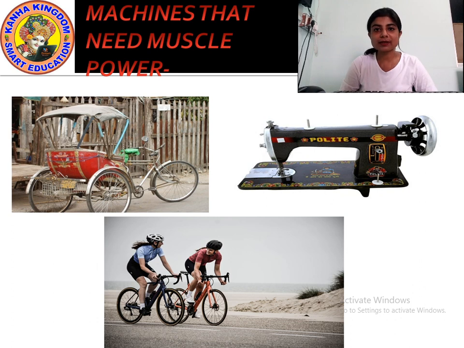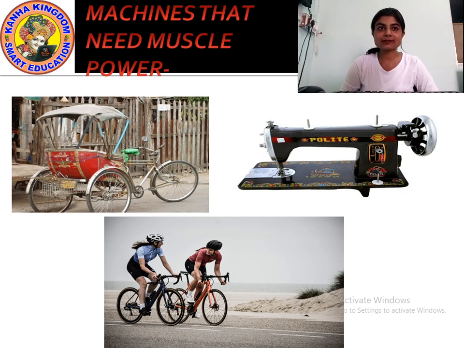And how do you get muscle power? If you eat healthy, yes or no? If you stay healthy, then you will get this muscle power. Then you can see that sewing machine. Yes or no? Your mama might use this sewing machine to sew or stitch your clothes. She needs muscle power in this also. It will not work by itself. It will need muscle power.